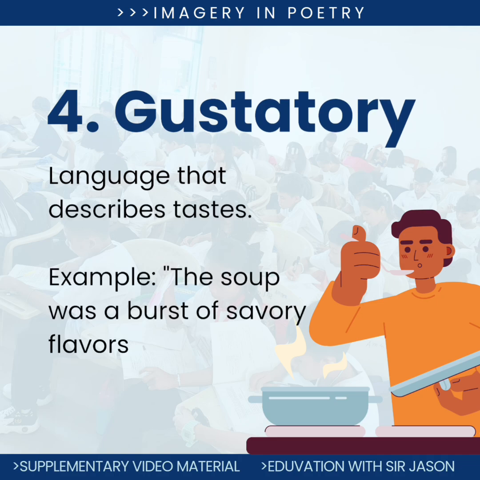4. Gustatory imagery. Language that describes tastes. Example: the soup was a burst of savory flavors on my tongue. This line appeals to the sense of taste. The phrase "a burst of savory flavors" helps the reader imagine the richness and complexity of the soup's taste as if they were experiencing it themselves.